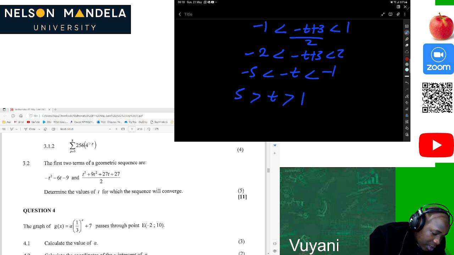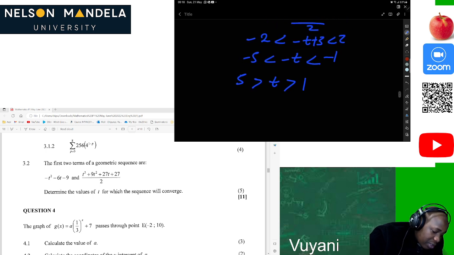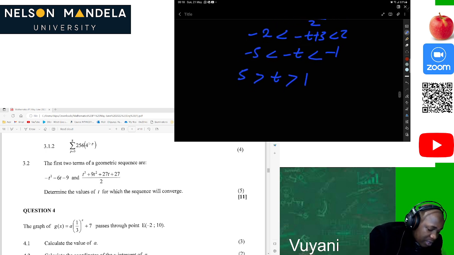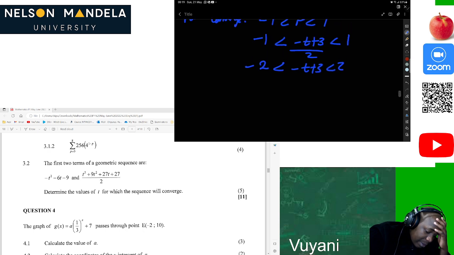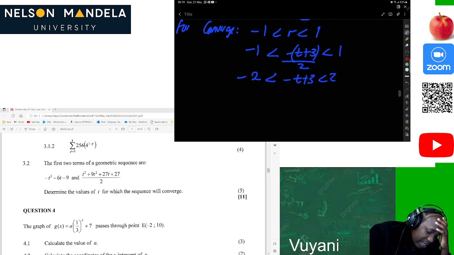Of course, this is the beauty of everything, we should be able to solve this, because if we don't, it's going to give us problems. Okay, so now we can see that this is the same as 5 greater than t greater than 1. Okay, then after that we live happily ever after. Any question, guys? Let's see if I made a mistake. Yes, I think I did. I'm sorry about that. So this is negative here. Of course, these were brackets. I forgot the brackets. Sorry, guys.